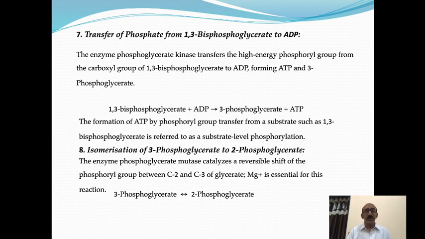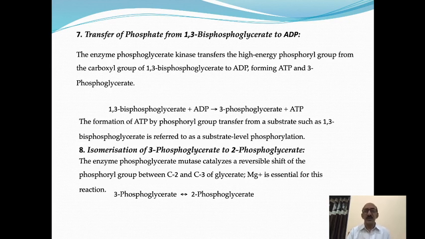The formation of ATP by phosphoryl group transfer from a substrate such as 1,3-bisphosphoglycerate is referred to as substrate level phosphorylation. This is the first step of glycolysis in which ATP is directly synthesized when there is conversion of substrate into product. Therefore, it is called substrate level phosphorylation.